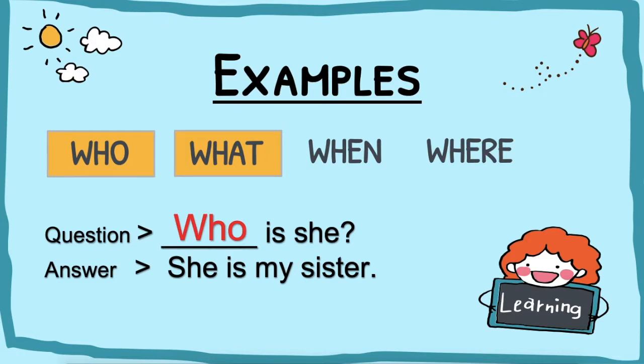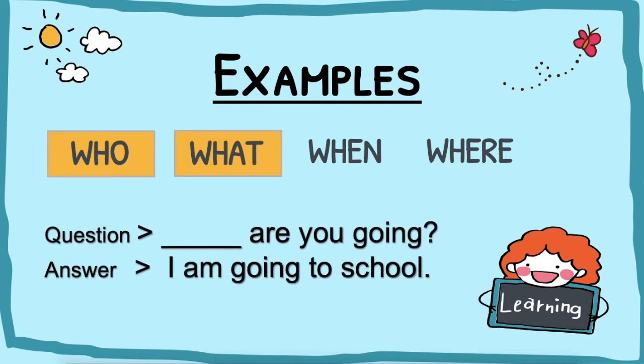Next example. The question is, blank are you going? The answer is, I am going to school. We are talking about school, we are talking about a place. And if it is a place, we are going to use where.